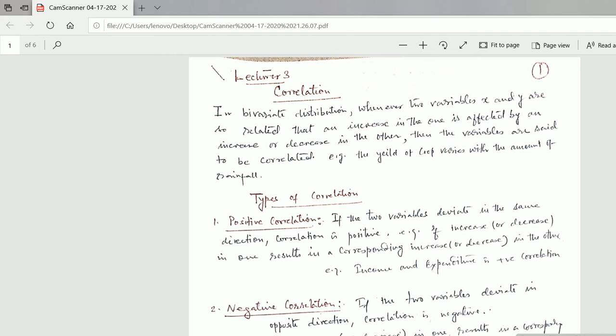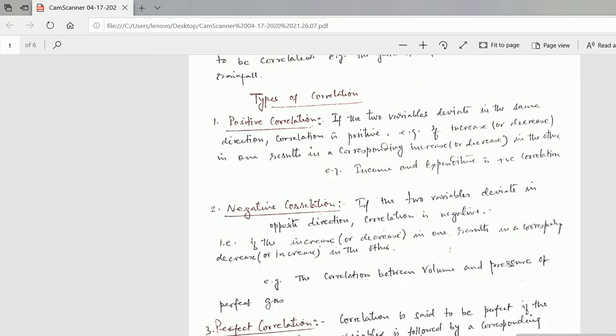Suppose you take one example, the area of a circle, that is pi r square. Area depends on the radius of the circle. Whenever you are increasing the radius of the circle, definitely a positive increase in the area is seen, and if you are reducing the radius, you will get a decrease. So this is positive correlation. You can take an example like this one.